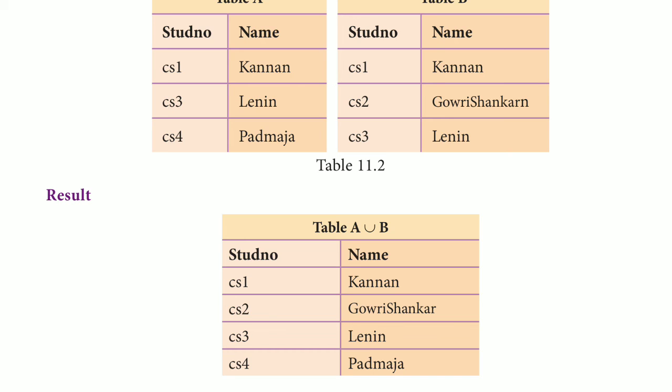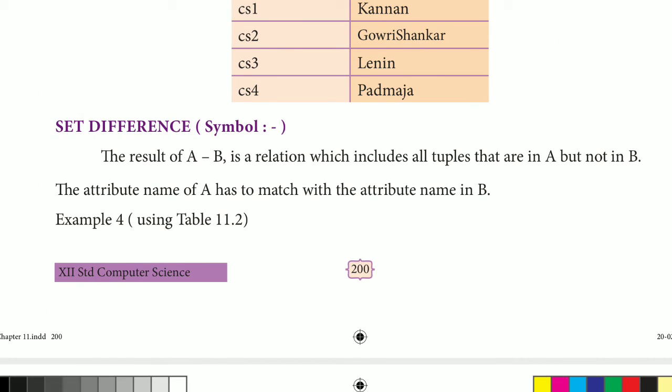So cs1 Kannan is present there, cs2 Gauri Shankar is present here, and cs3 Lennon, cs4 Padmaja. Every entity is present here, so two tables combined to form a single table is known as the union operation.